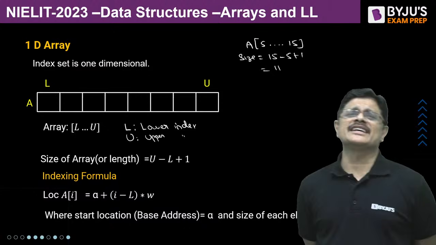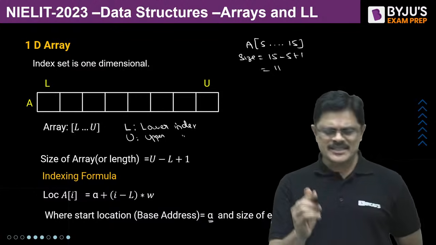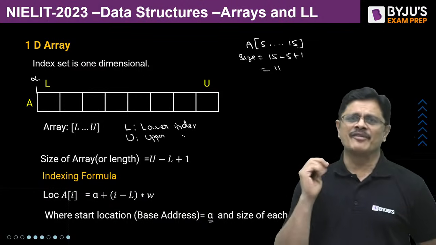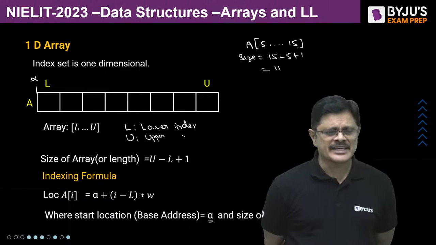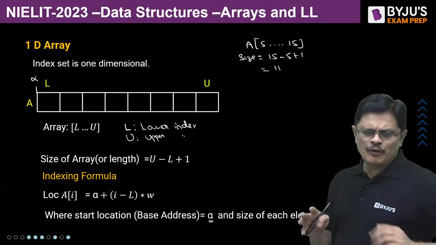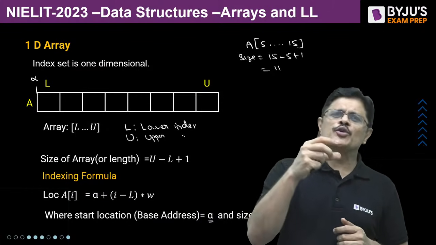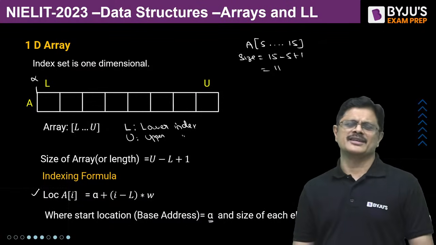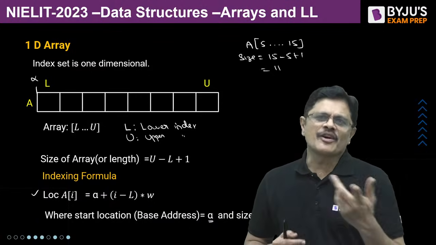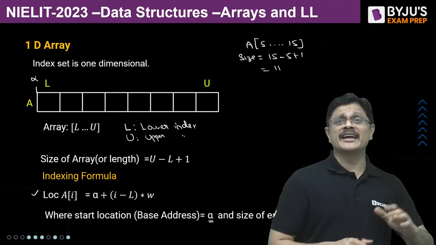Then there is something called the indexing formula. Suppose alpha is the base address, the starting memory location address, and you also know the size of each element, say W. If you want to know the location for a particular index, you can use this indexing formula: base address alpha plus (I minus L) into W gives you the location of the ith index, starting from the Lth index.